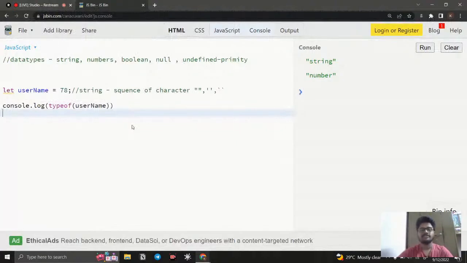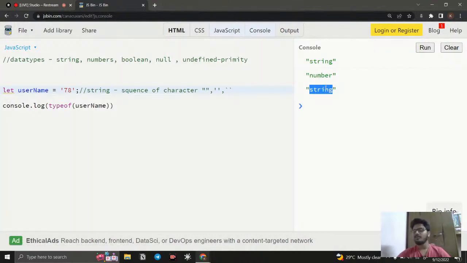Okay, fine. So this typeof method is something we use like that. Here there is another important thing you need to notice. String is everything wrapped with double quotes, single quotes and backticks. So 78 is a number, right? That is what this output is showing. But if I wrap this number with double quotes or single quotes or backticks and run this, it is again going to be a string.